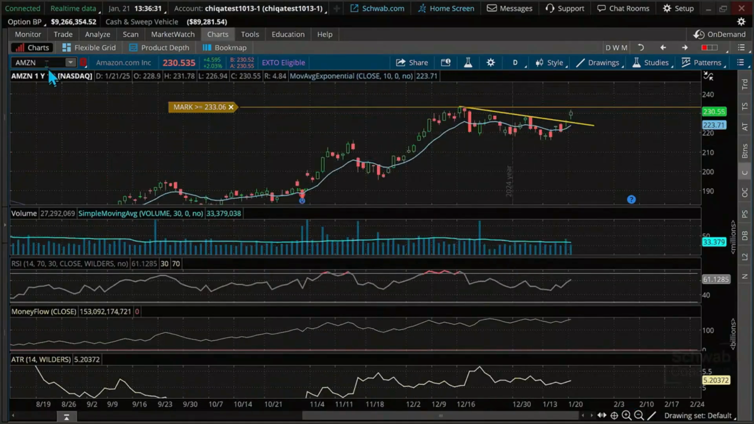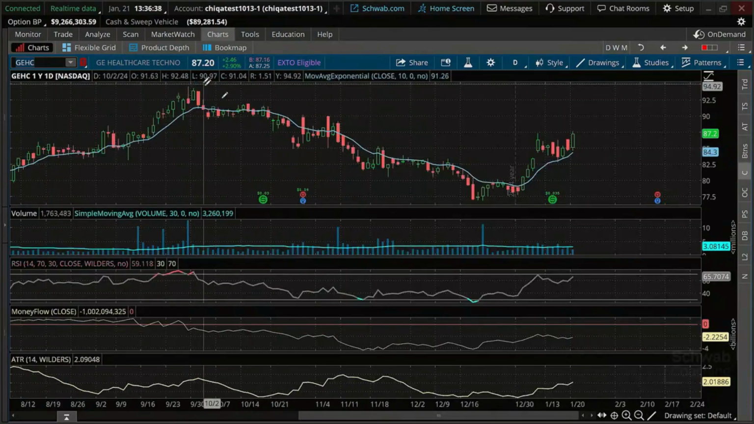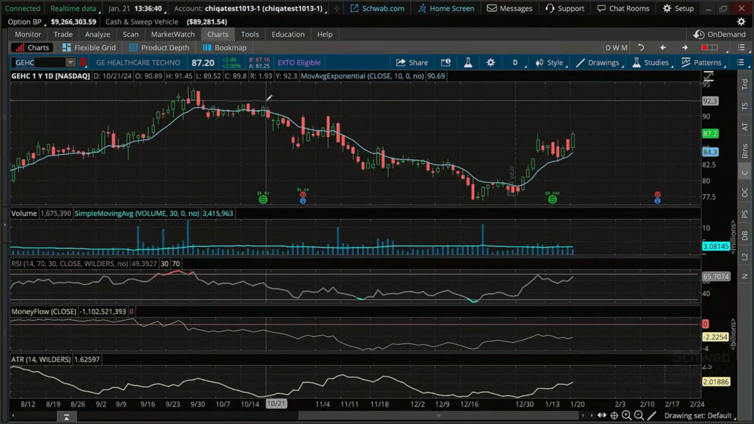Okay, so that's what we got for Amazon. Next one, GEHC. Pulling down, dipping a little bit lower here.